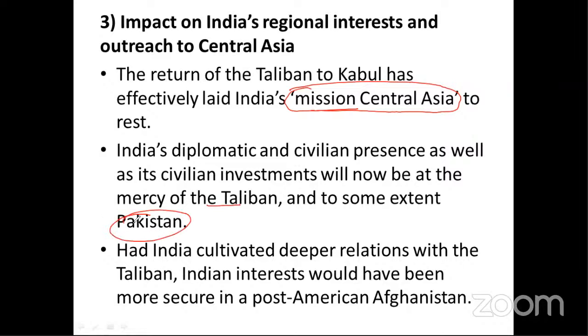Now, in such a case, India has to make a good relation with Pakistan. India should show a good gesture to Pakistan. In such a case, the civilians who are stuck in Afghanistan can return to their own country. The Taliban should understand that innocent people should be allowed, without any harm, access to the airport and a flight, so they can reach their own country. In such a case, Pakistan also has to be helpful. Had India cultivated a deeper relation with the Taliban, India's interests would have been more secure in post-American Afghanistan. Okay, so this is how India has to develop its relations.